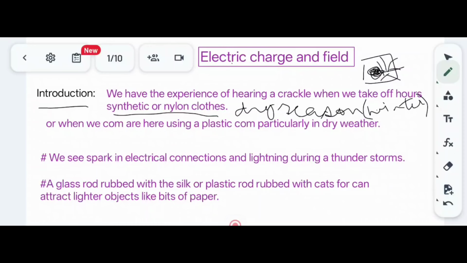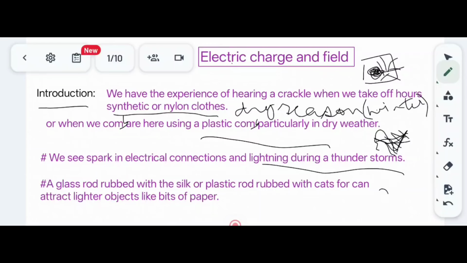Or when we use a plastic comb and comb our hair, then when we remove the comb, the hair will be attracted towards the comb. Then we see spark in electrical connections and lightning during thunderstorms.